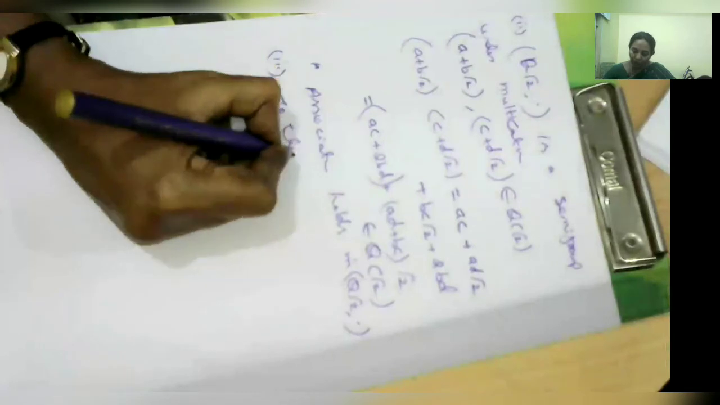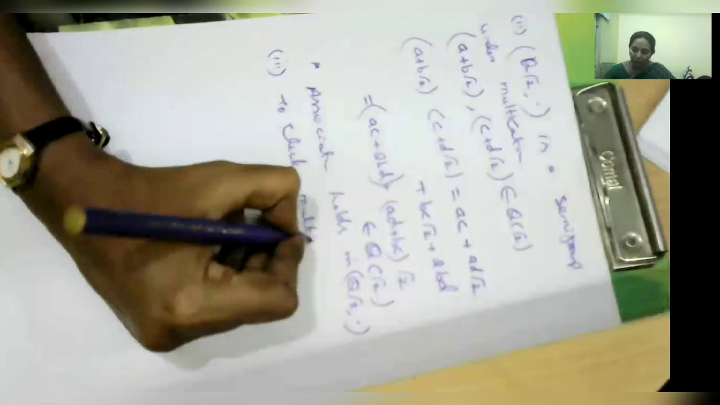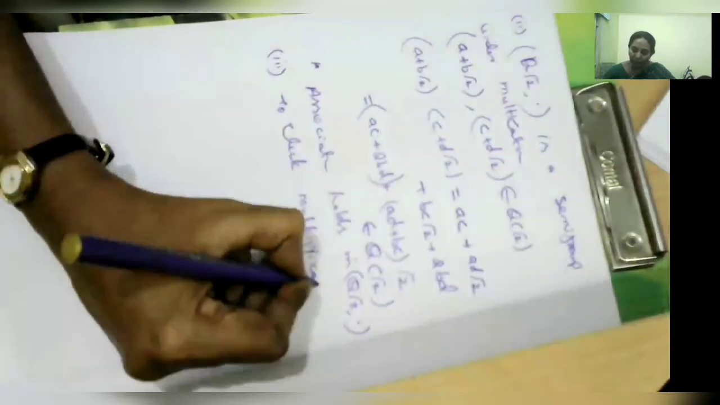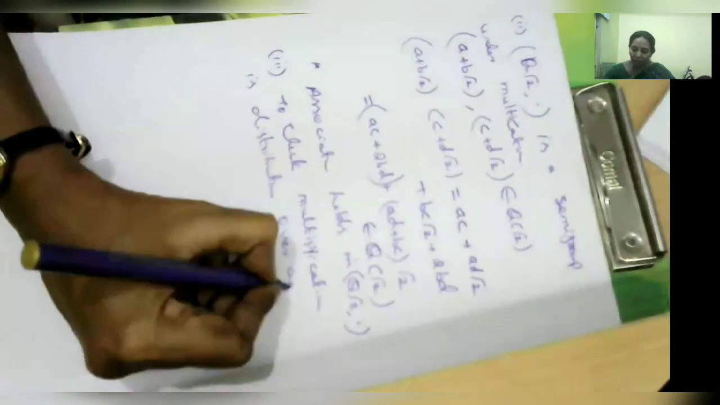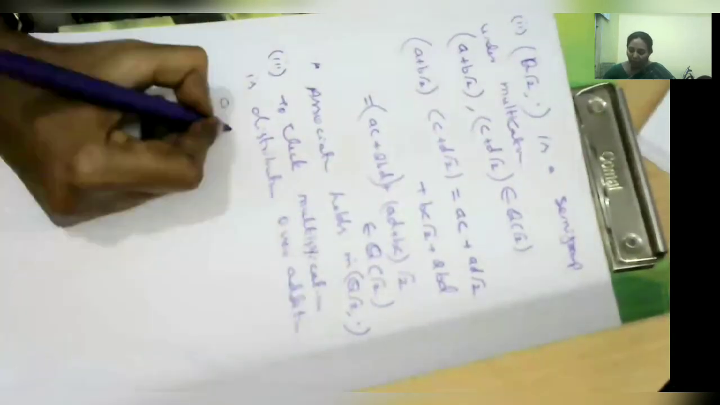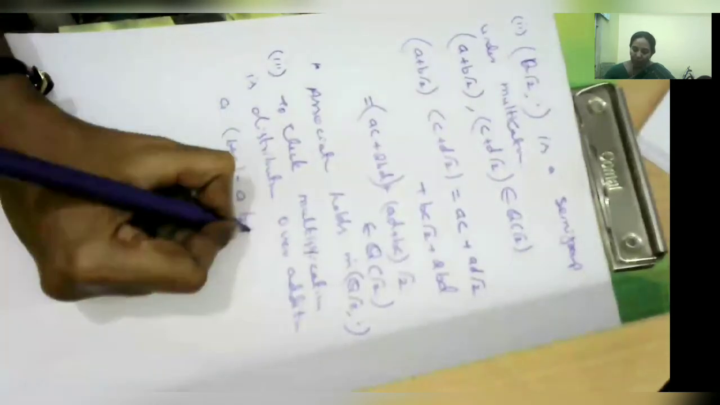Now the third one is distributivity. The third axiom is to check that multiplication is distributive over addition. That is, a dot (b plus c) is equal to a dot b plus a dot c. This is the distributive property.